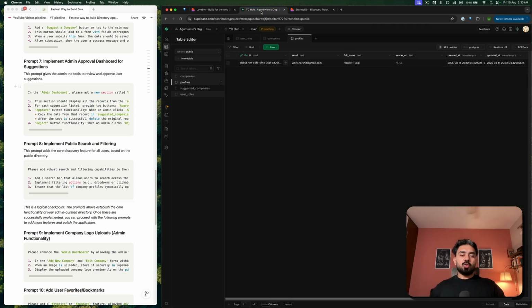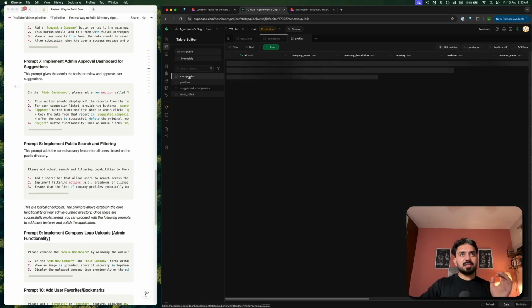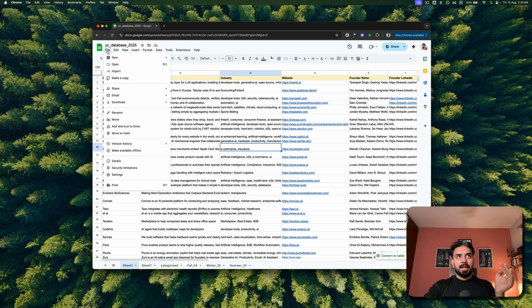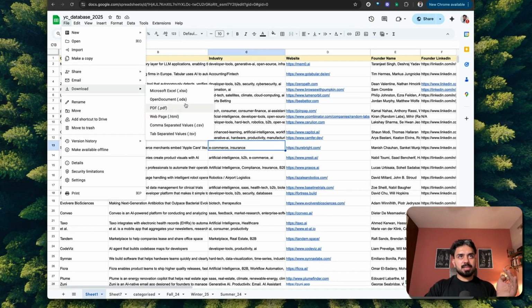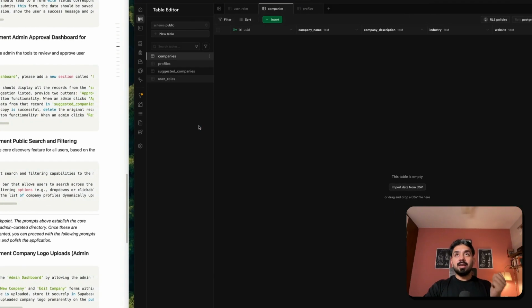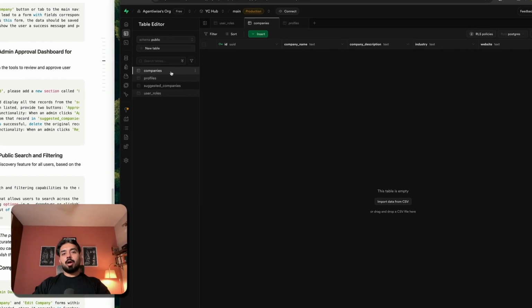So at this point, one thing that we should definitely do is add the companies from our sheets. I am going to download this entire data set that I have here into a CSV file. I'll download it onto my machine and come to the companies table. Obviously you can do this through scripts also, but since we are handling a CSV, we'll be able to do it manually. I have import data from CSV. The table is empty. I'll click on this.